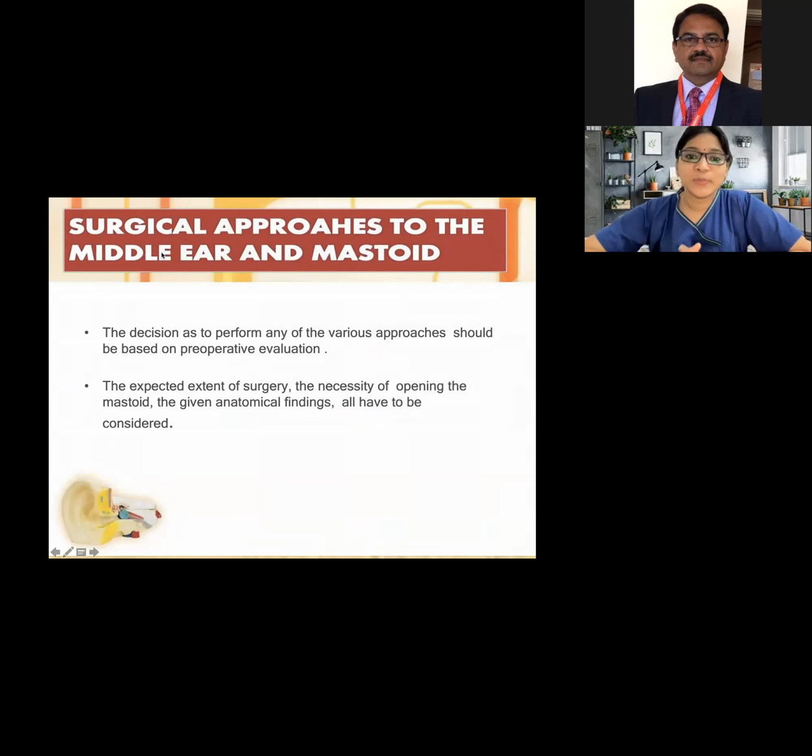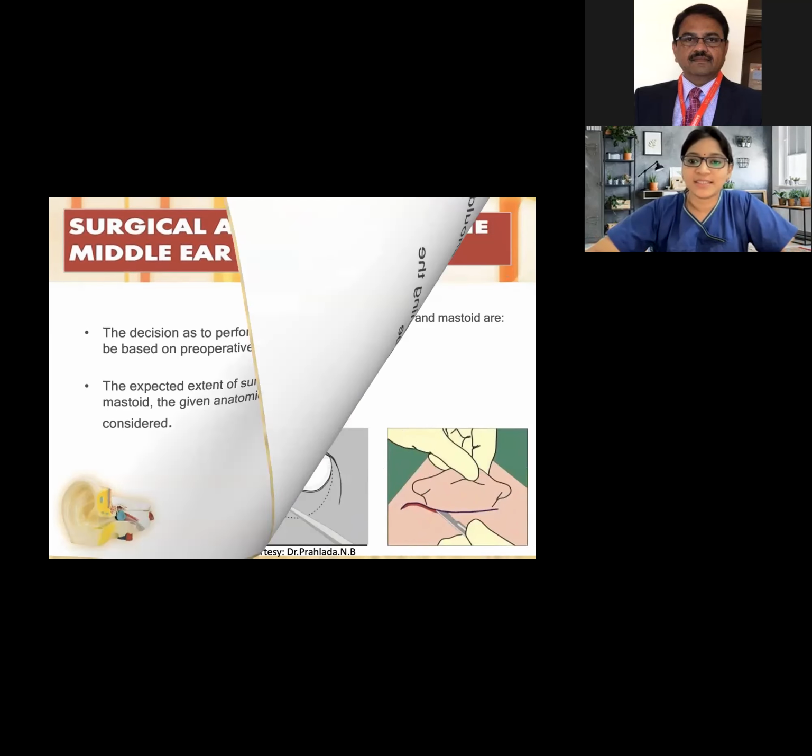The decision to perform any of the various approaches should be based on preoperative evaluation. We will see endoscopically, take a CT, an HRCT temporal bone, and evaluate the patient. Only then will we decide. We should know the expected extent of the surgery, the necessity of opening the mastoid, and the given anatomical features, all of which have to be considered.